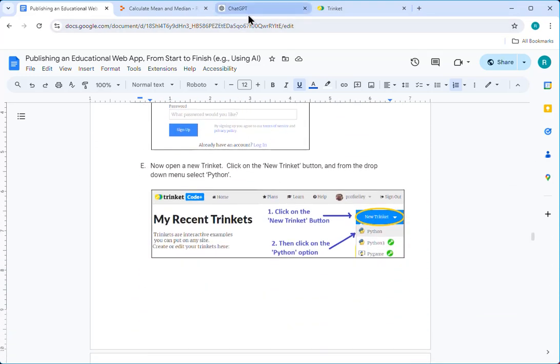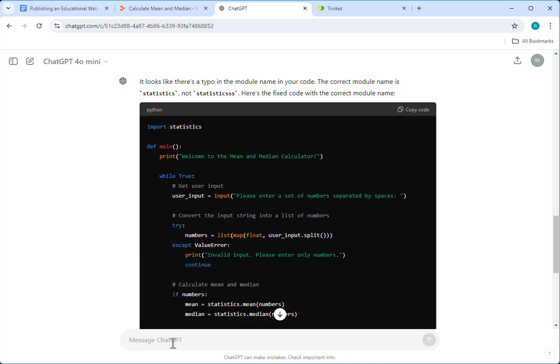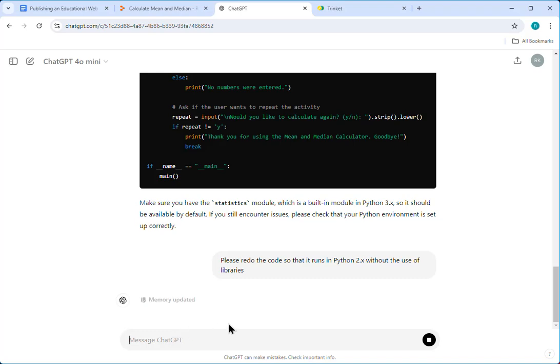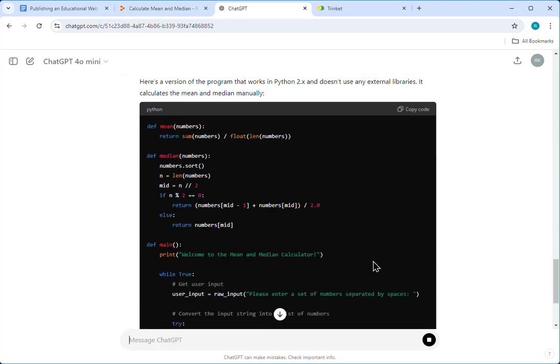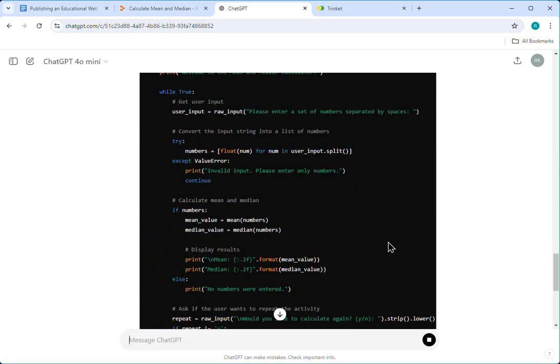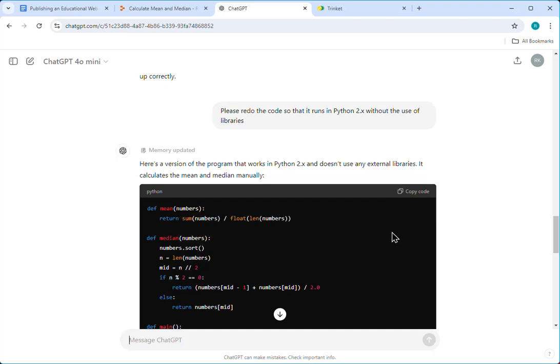All right, so here I go, ChatGPT. Please redo the code so that it runs in Python 2x without the use of libraries. There we go. So this is a simplified version of our program.